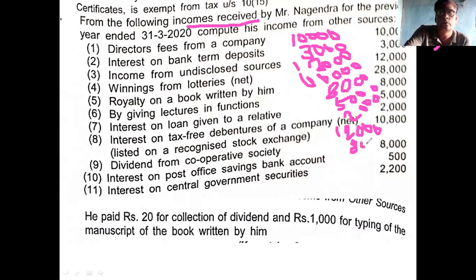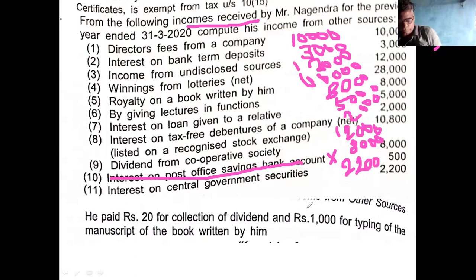Dividend from Indian company is exempted from tax. Then post office SB. Interest on post office SB is exempted. Then interest on central government security taxable 2,200. Now you tell me the total.